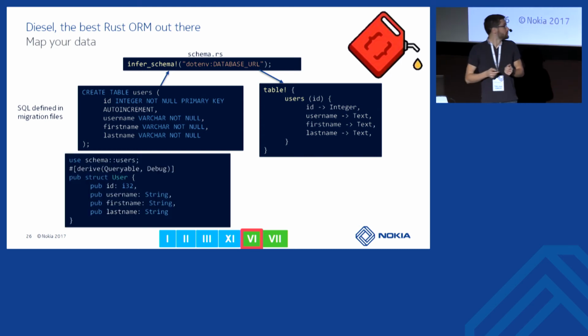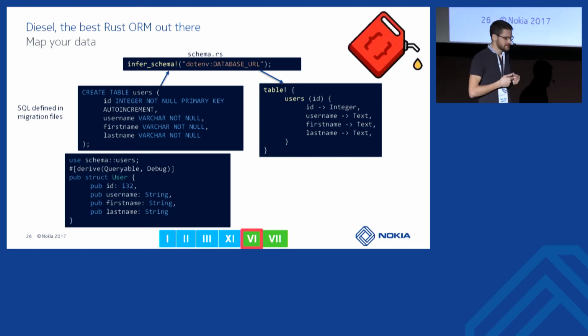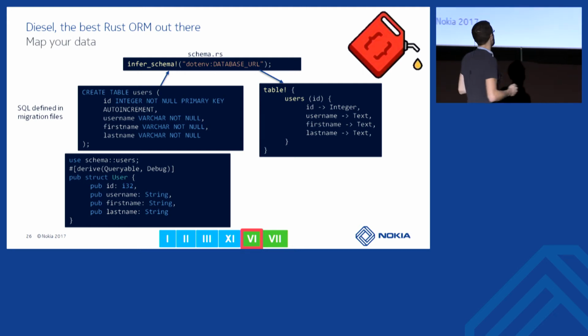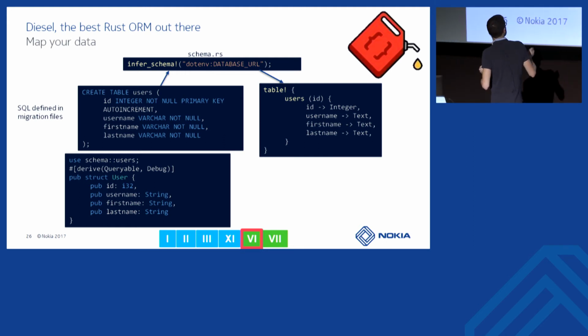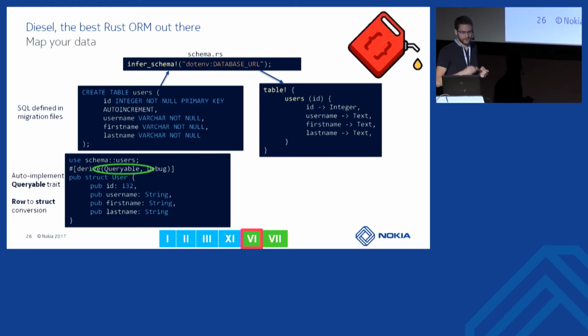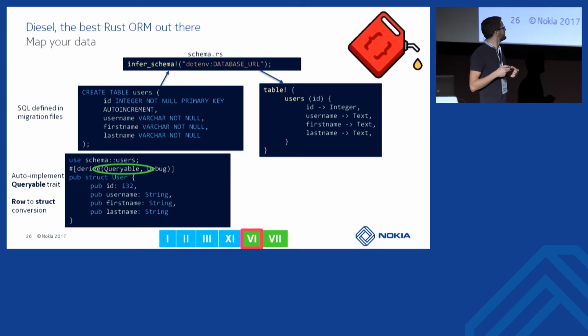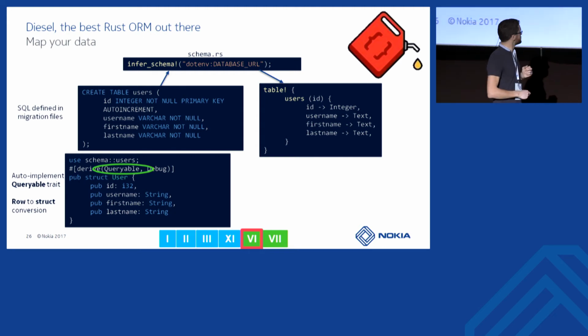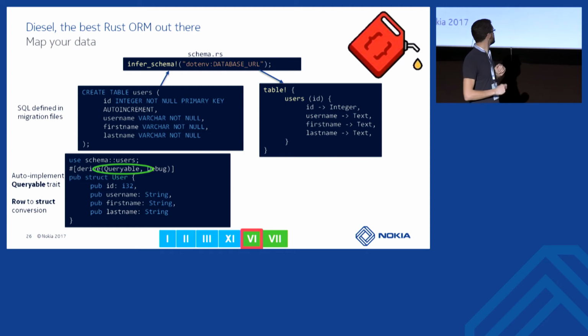You will probably want to be able to map some structures into the database too. So we can create a structure named, for example, User. The name is not very important here. This one reflects what we have in the database, and we add a Queryable derive statement on top of it. It's an annotation which says this structure should automatically implement this interface, this trait.